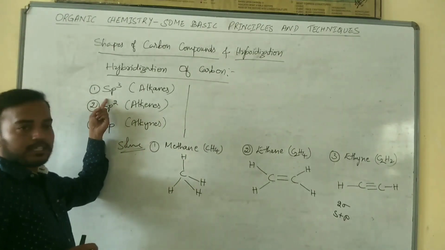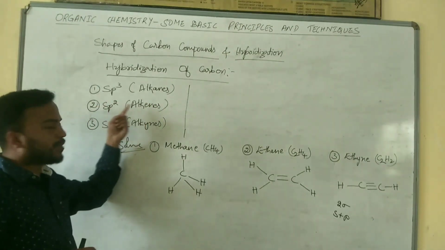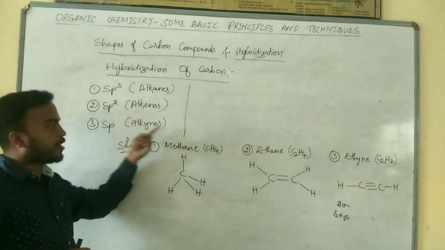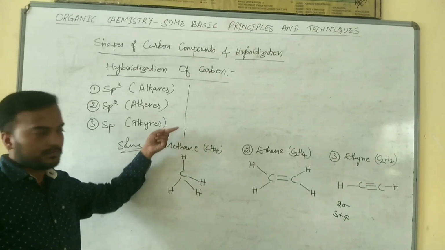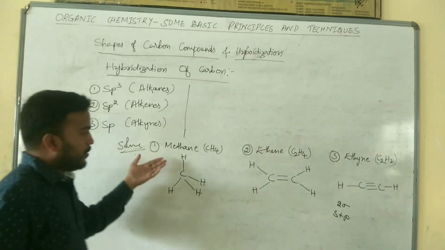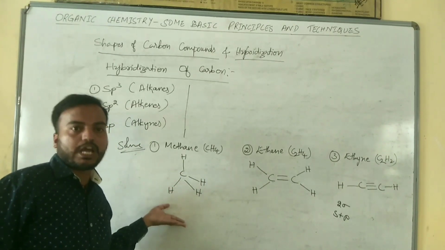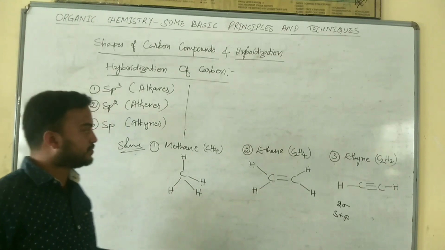So sp3 hybridization is nothing but a carbon-carbon single bond. sp2 hybridization is nothing but a carbon-carbon double bond. sp hybridization is nothing but a carbon-carbon triple bond. I take methane, ethene and ethane as examples. We have to find out the hybridization of all these 3 examples.